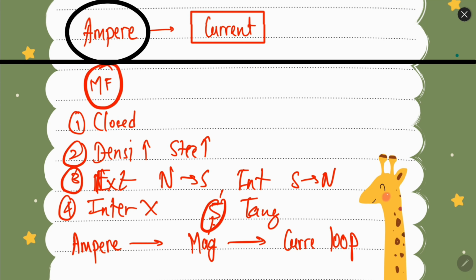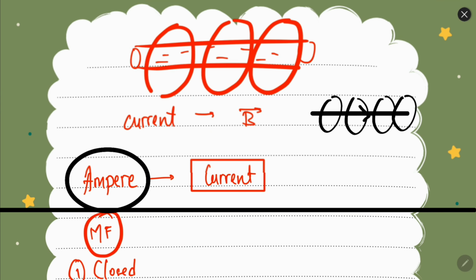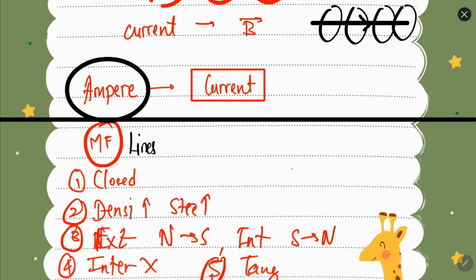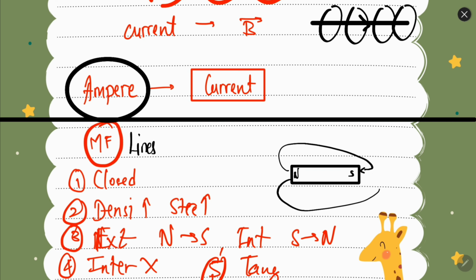Now this magnetic field is again invisible. So to represent this magnetic field, we use magnetic field lines. Magnetic field lines have some properties. For example, let's say if we have a bar magnet, north pole, south pole, so magnetic field lines look something like this. Inside they move from south to north.